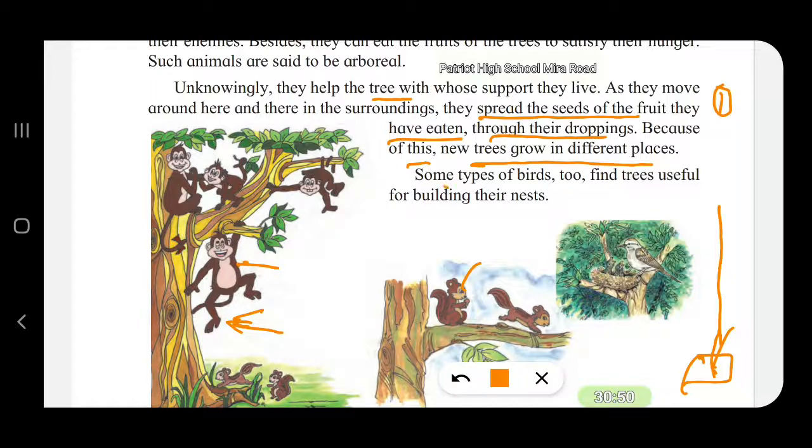Some types of birds too find trees useful for building their nest. So the bird here, you can see, has built a nest inside the tree.